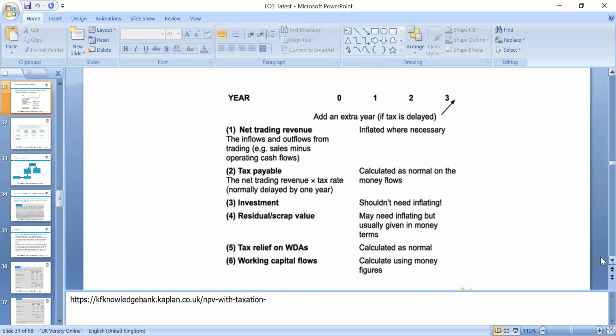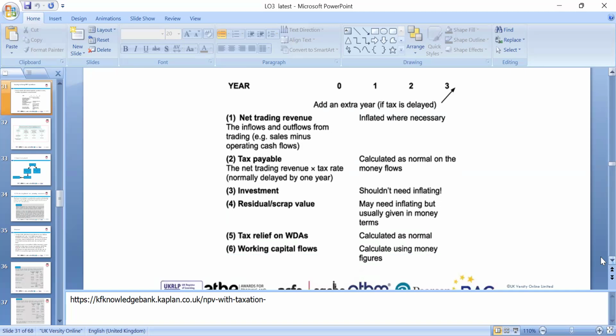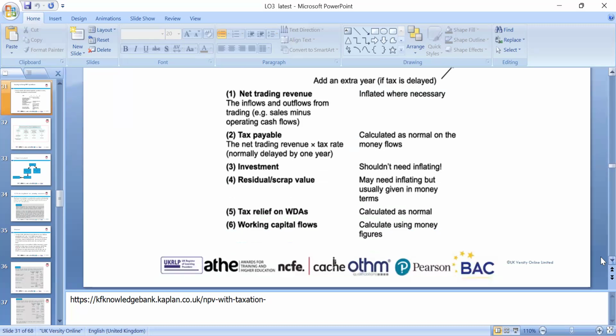We can pick and we can apply the rate, so you don't have an exam, you have only an assignment. So we can look around net trading revenue, the tax payable, investment, residual value of the asset, tax relief, written down relief, or working capital.